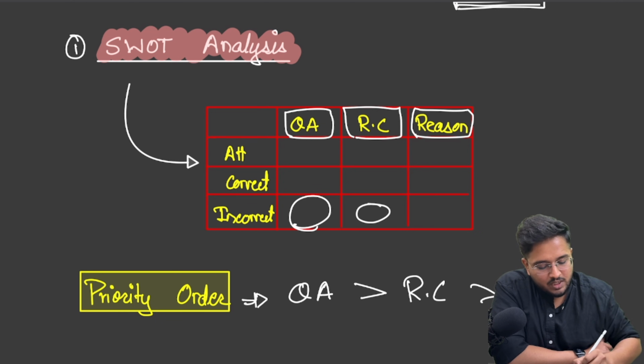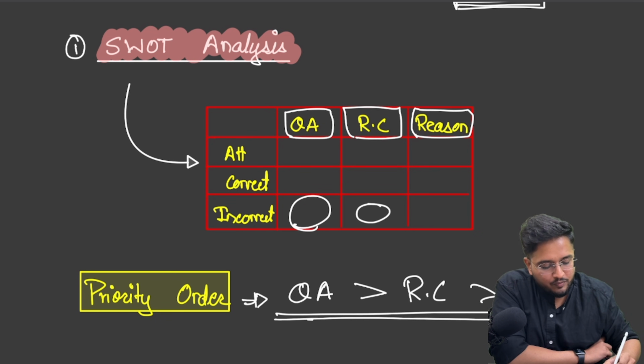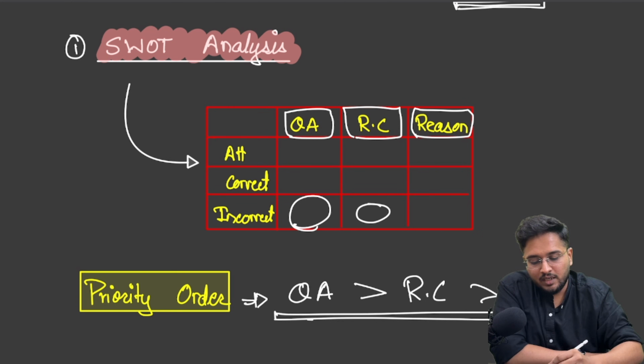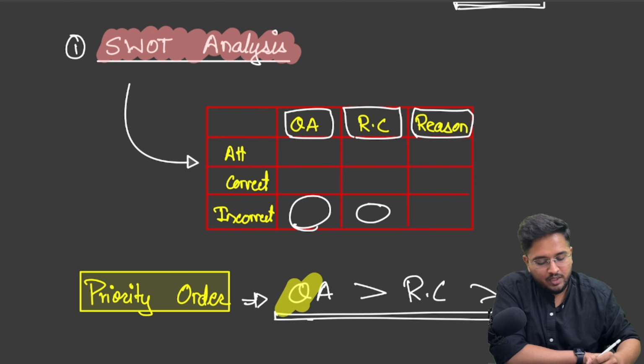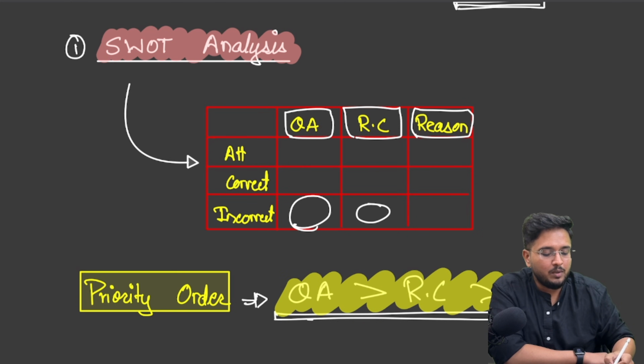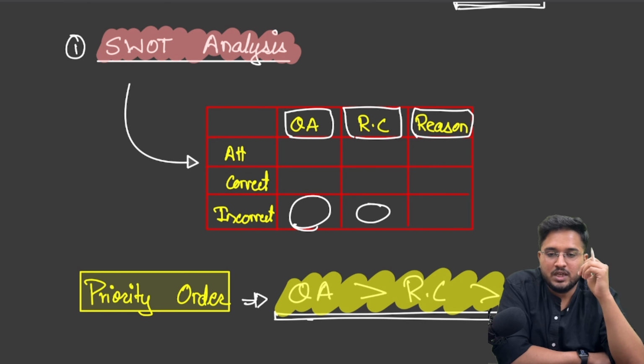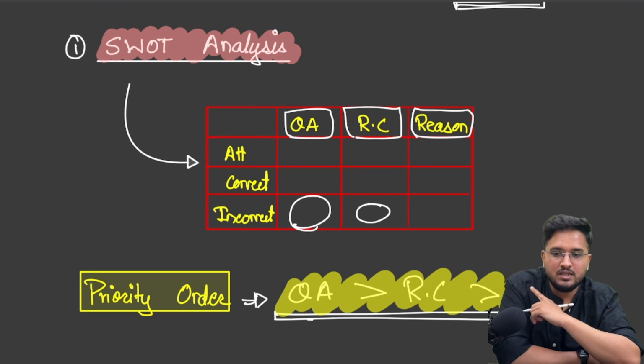So the first thing that I want everyone to do before they start CSAT preparation for the upcoming attempt is to recognize your own priority order, so that you are putting in efforts in a directed manner. Otherwise, a mistake that a lot of people make is to pick up a book available in the market for CSAT, or pick up any YouTube series and go on watching them blindly. This is not how it works.